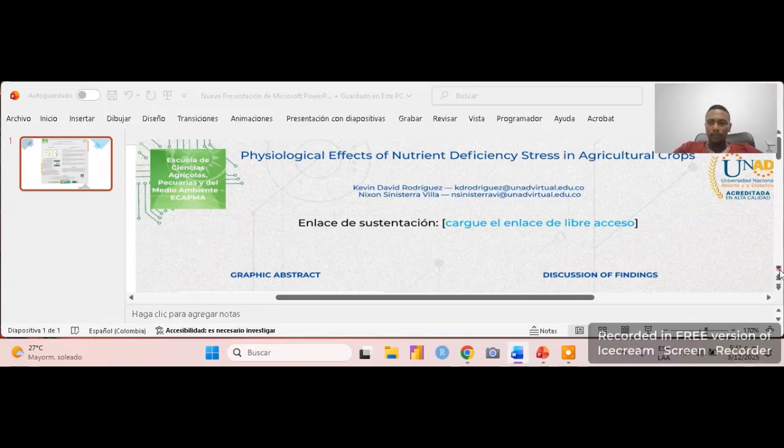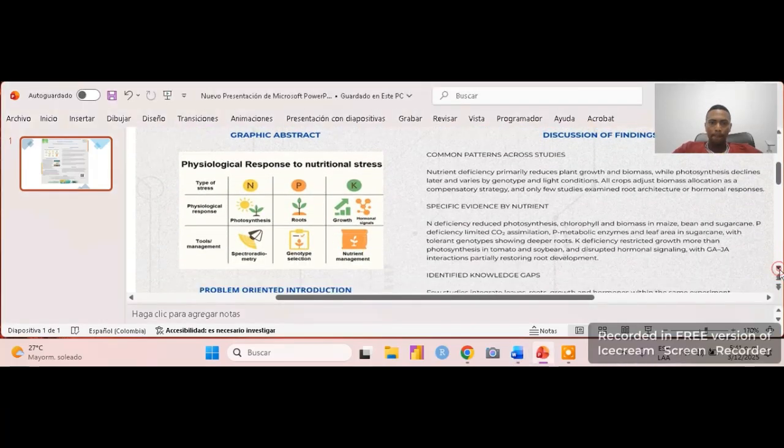Graphic abstract. This graphic shows the main idea of the work. When plants do not have enough nitrogen, phosphorus, or potassium, their physiology changes very early. Nitrogen reduces photosynthesis. Phosphorus reduces the energy to the plants. Potassium affects water balance and root growth. This problem starts before we can see symptoms in the field.